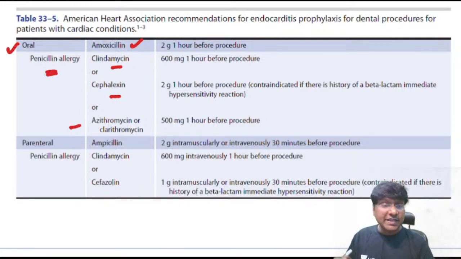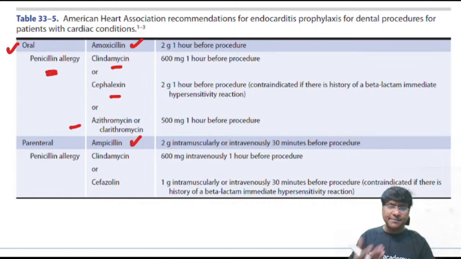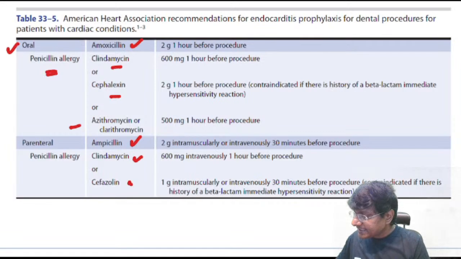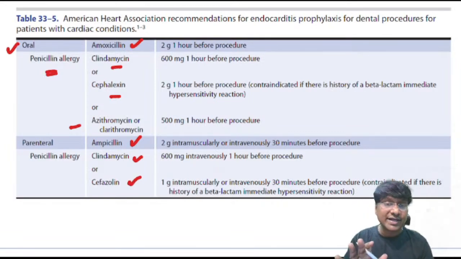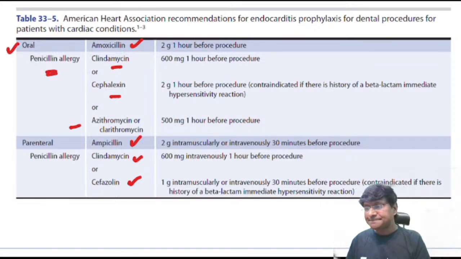Okay. Now, if you want to give the antibiotic through parenteral route, you need to give ampicillin, because some patients before the surgery may be NPO, nil per oral. So in them you need to give parenteral route where you need to give ampicillin. And if the individual is allergic to penicillin, then the IV that you give is clindamycin or cefazolin. Okay. So this completes your infective endocarditis, right?